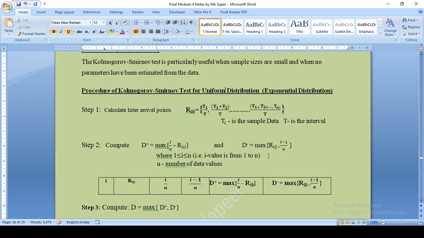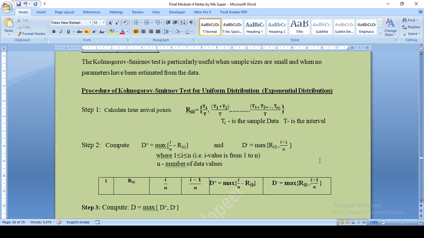Similarly, we need to find another value, D minus, that is ri minus (i minus 1) by n. When i is equal to 1, r1 minus (1 minus 1) divided by n. When i is equal to 2, r2, this is i actually, this is i, not 1.